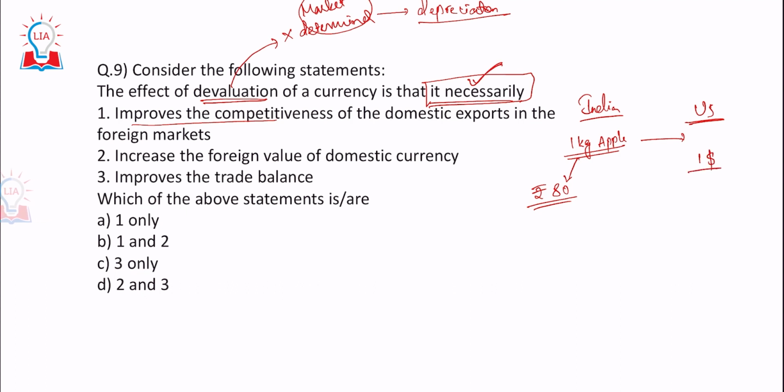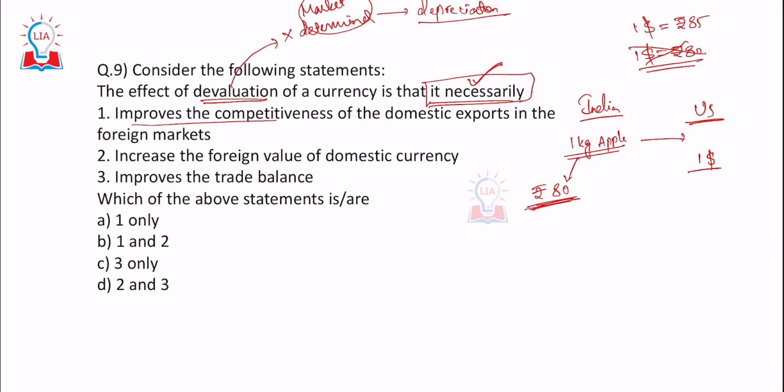So the market exchange rate is $1 equal to rupees 80. Now let's devalue our currency. How do you devalue your currency? We'll make it $1 equal to 85 rupees. I devalued the currency.